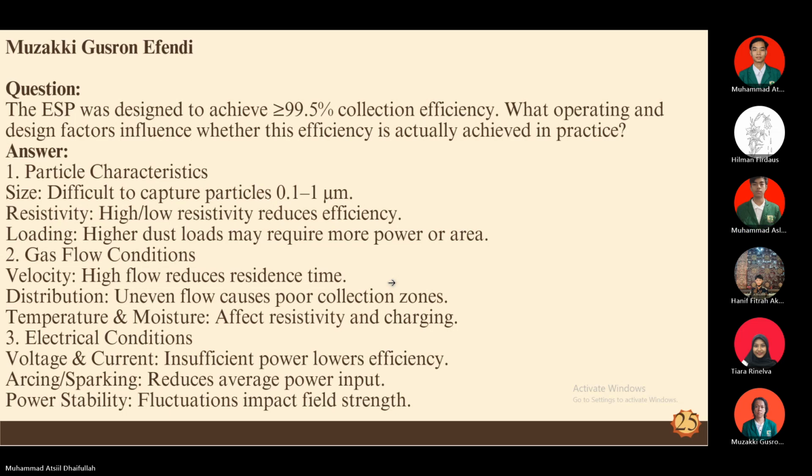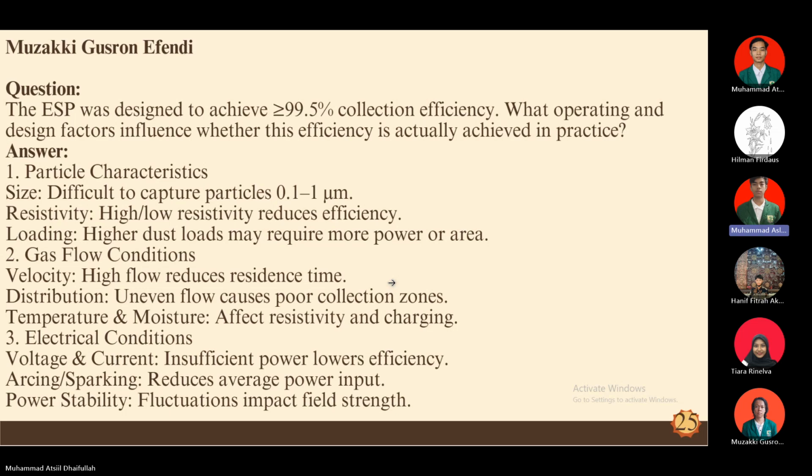So the amount of dust loaded into the ESP will also affect its efficiency. The second factor is the gas flow condition, which also has several types. First is velocity: high flow reduces residence time. For distribution, uneven flow causes poor collection zones. And temperature and moisture affect resistivity and also charging.